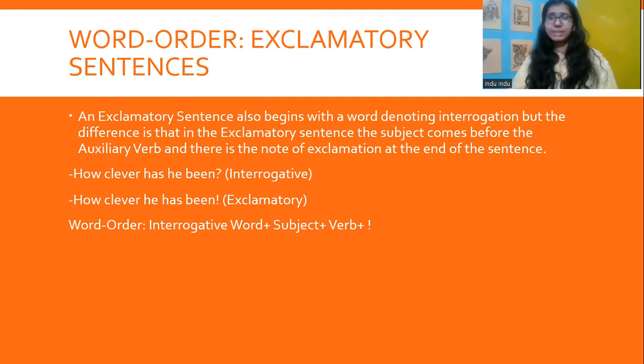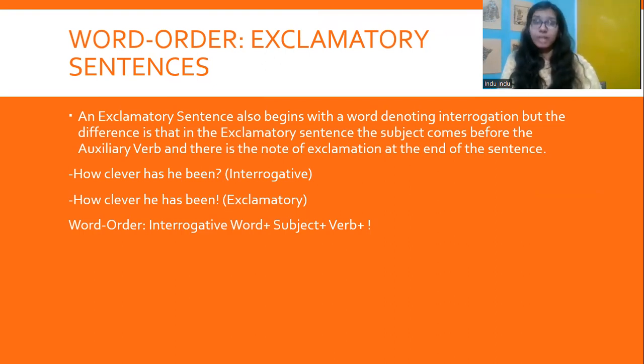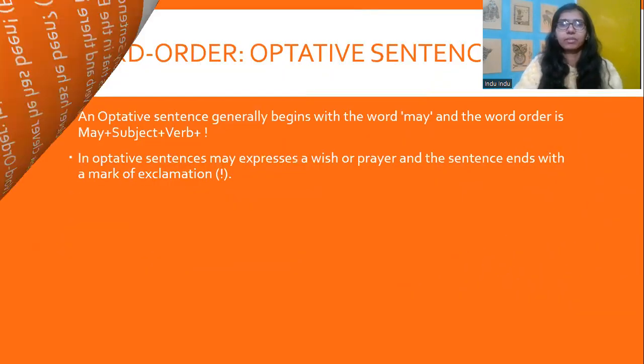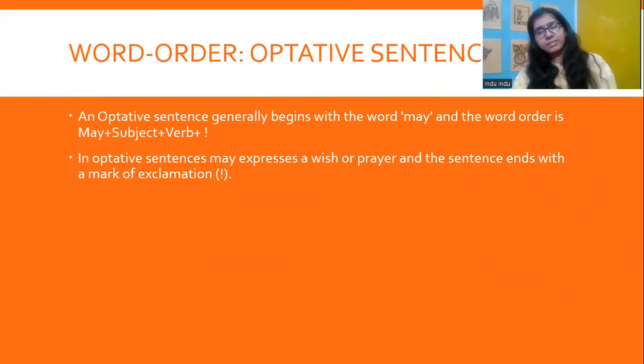So, for example, if I say, how clever has he been? That is an interrogative sentence. How clever he has been! That is an exclamatory sentence. So the important thing here is that the subject is before the auxiliary verb in an exclamatory sentence. Right? Now we talk about optative sentences.